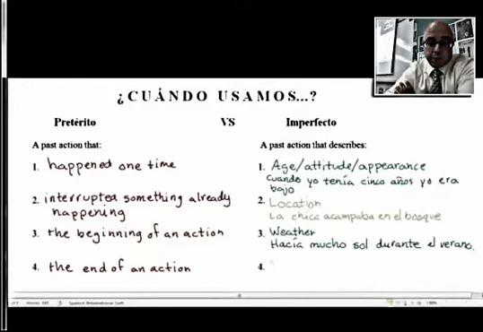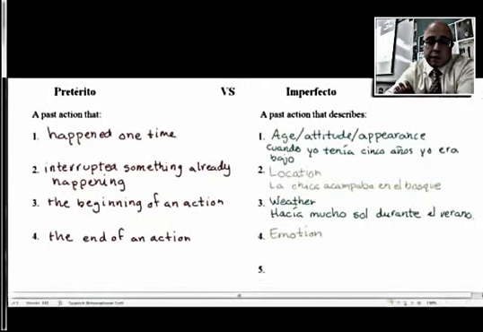The fourth one, since it stands for the letter E, is emotion. The example that I have is Yo estaba enojado. Número 5. It's for a physical description or attribute.